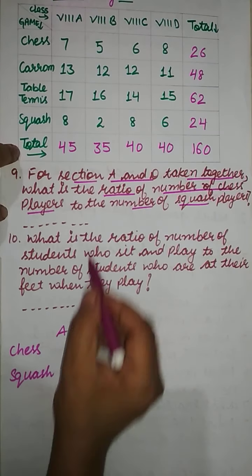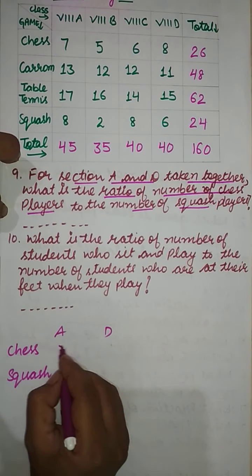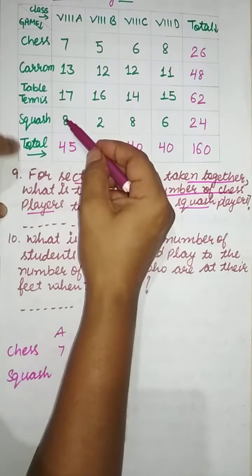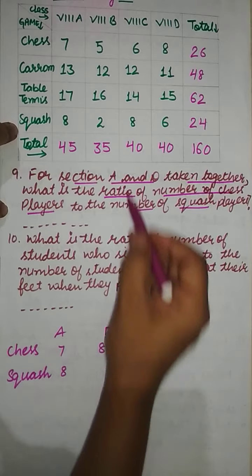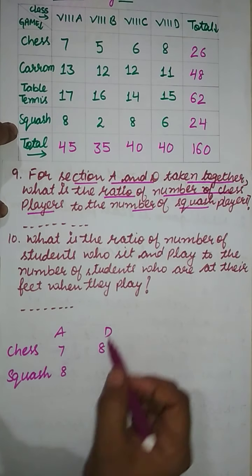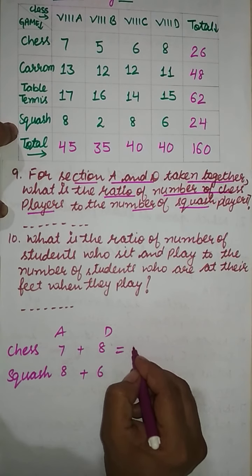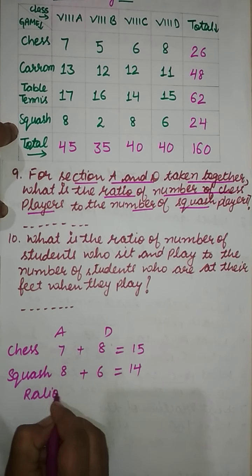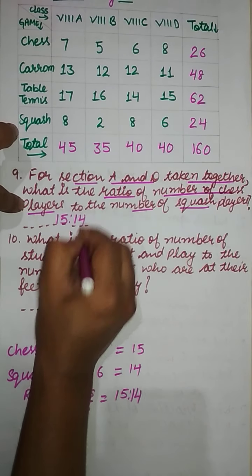Now write down. In section A, 7 students are playing chess. So I will write here 7. And in section D, 8 students are playing chess. Now for squash, in 8th A, 8 students are playing squash, and in 8th D, 6 students are playing squash. Now add the two. 7 plus 8 is 15. 8 plus 6 is 14. So the ratio is 15 by 14, that is 15 ratio 14. So the right answer is 15 ratio 14.